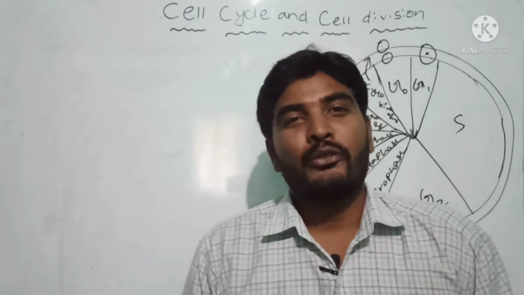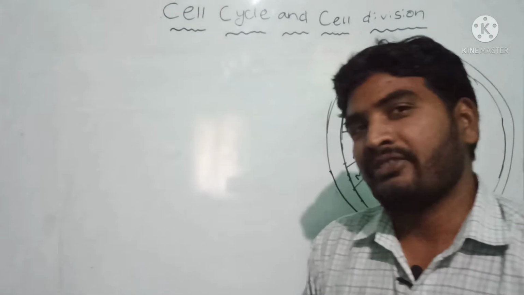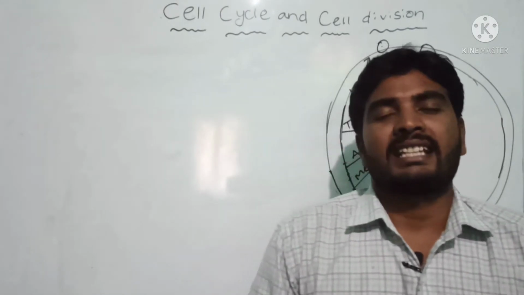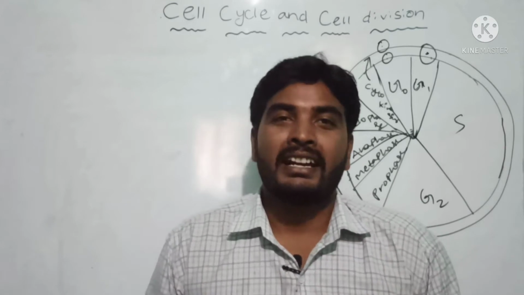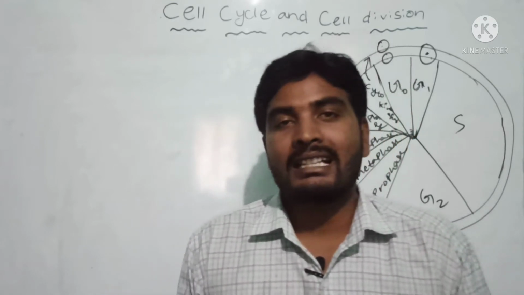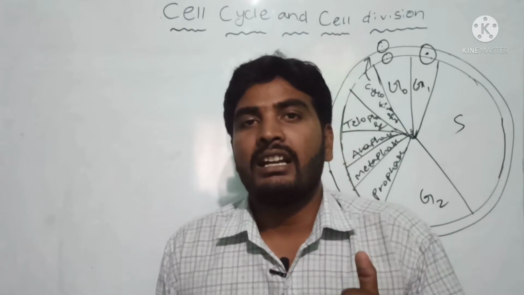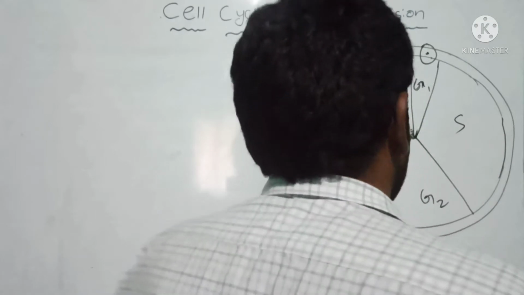First of all, thank you for clicking this video. Now let us start cell cycle and cell division. So what is the meaning of cell cycle? Sequential events that occur in a cell which result in daughter cells. It is called the cell cycle.